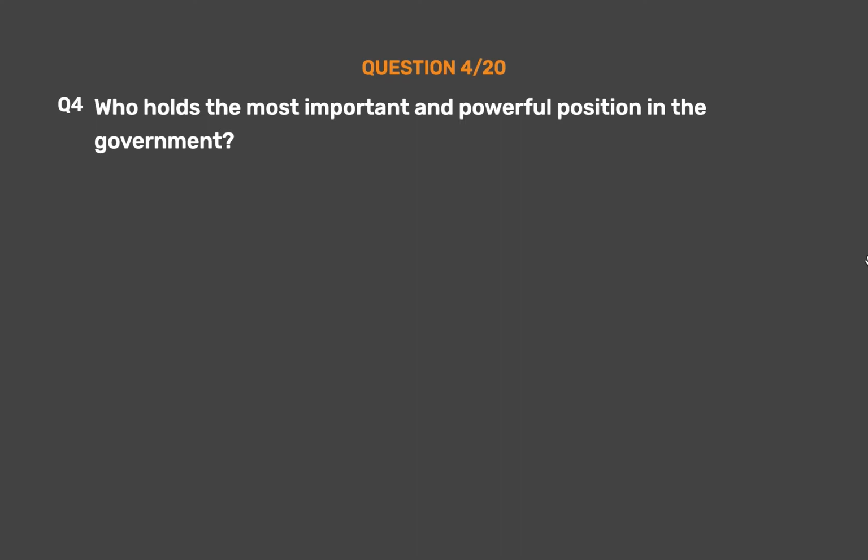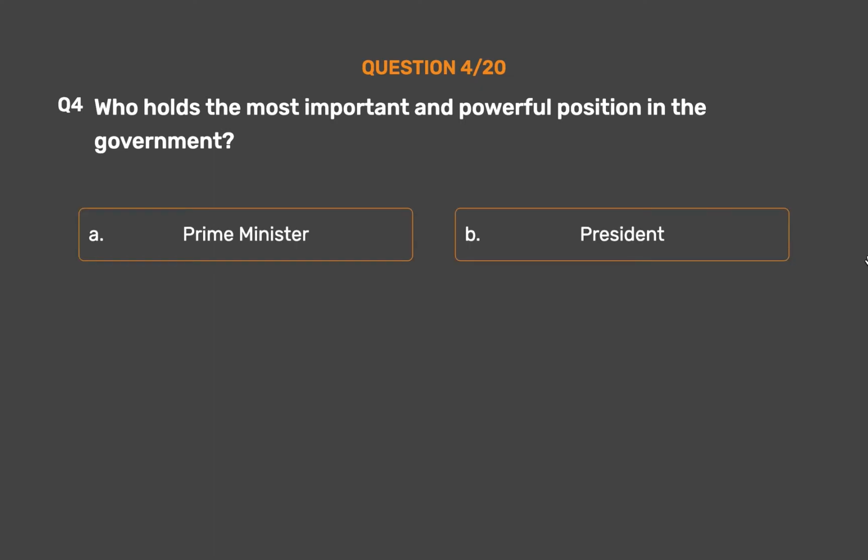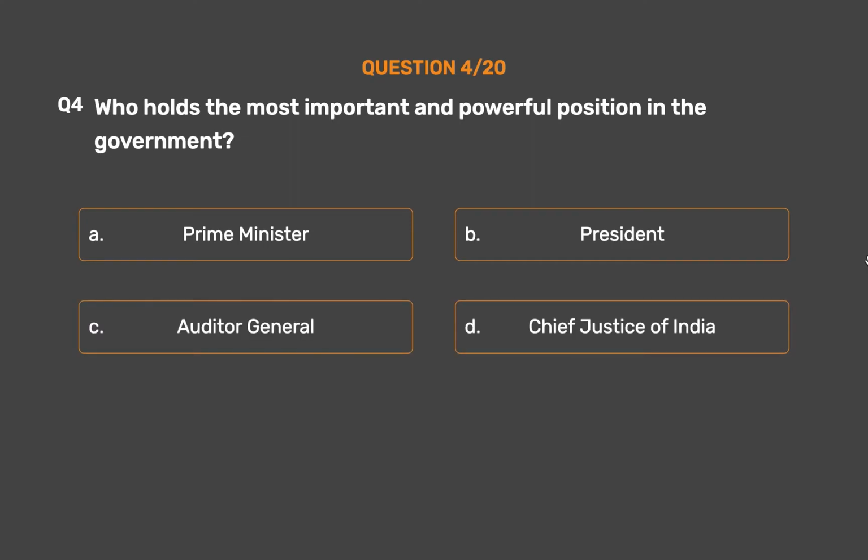Question number 4. Who holds the most important and powerful position in the government? Option A. Prime Minister. Option B. President. Option C. Auditor General. Option D. Chief Justice of India. The correct answer is Option A.